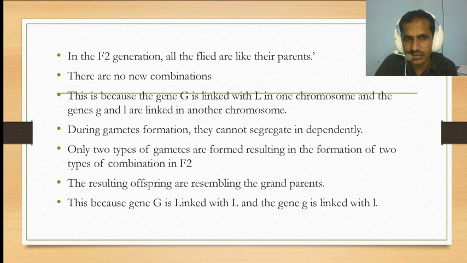Only two types of gametes are formed, resulting in two types of combinations in the F2 generation. The resulting offspring resemble the grandparents, because capital G is linked with capital L, and small g is linked with small l.